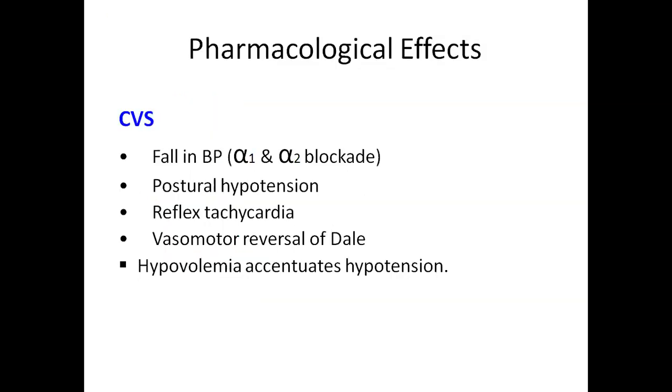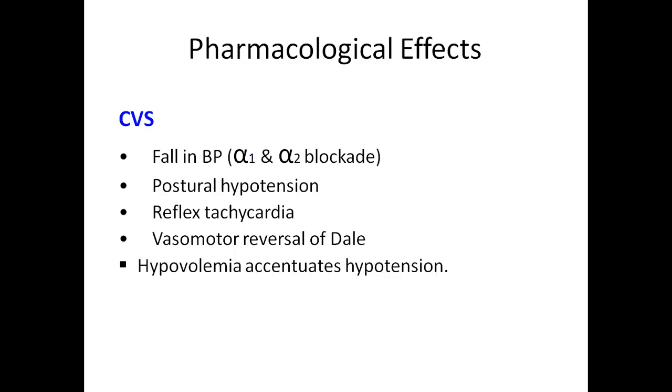Pharmacological effect of alpha blockers. In the CVS, they can cause fall in BP by acting through alpha 1 and alpha 2 blockade and postural hypotension, and cause reflex tachycardia and vasomotor reversal of Dale. So actually what will happen, initially there is a decrease in BP and thereby increased BP due to stimulation of beta receptors.